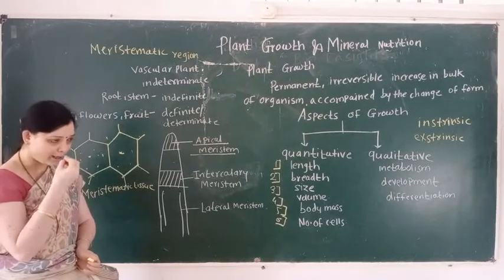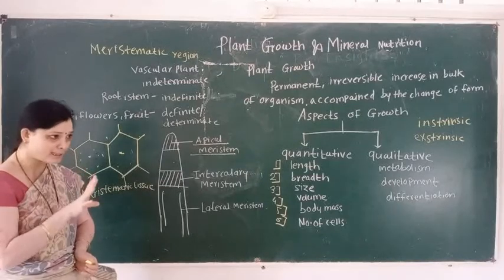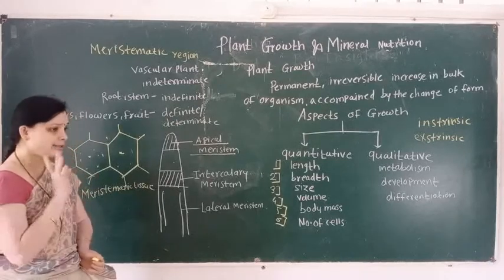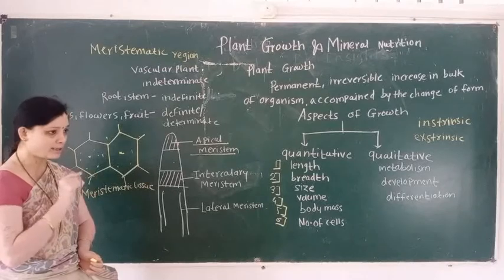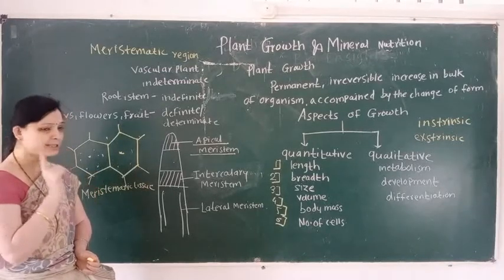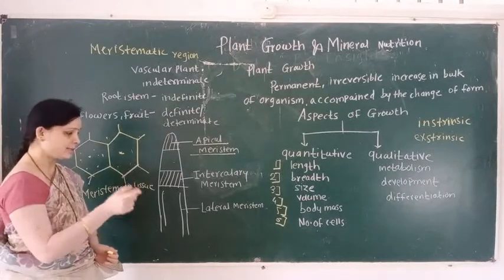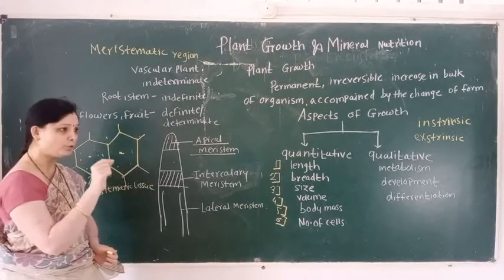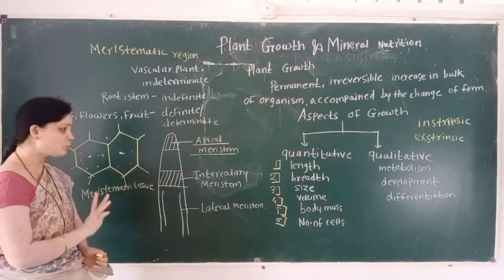Meristematic tissue is a group of young immature cells having the ability to form new cells, and depending upon the position of the meristem, they are classified into three types: apical meristem, intercalary meristem, and lateral meristem. Apical meristem increases the length of the root and shoot. It is also responsible for primary growth.